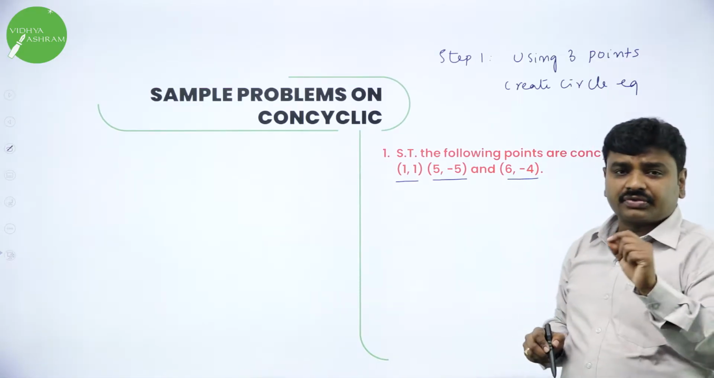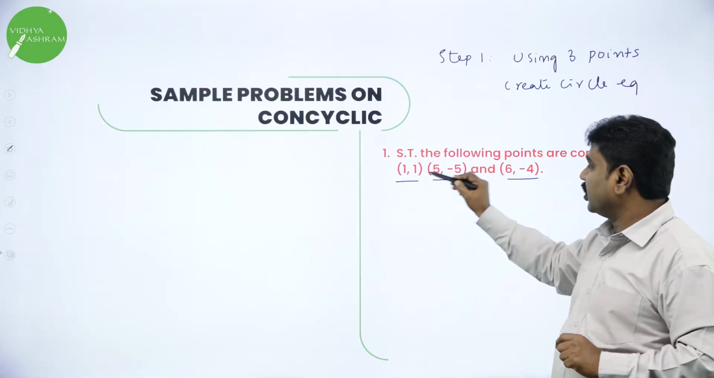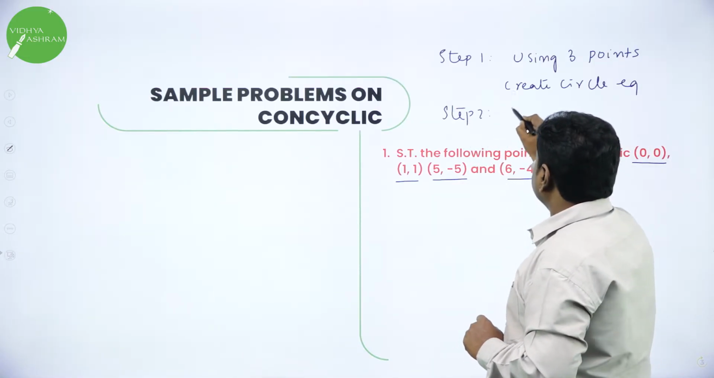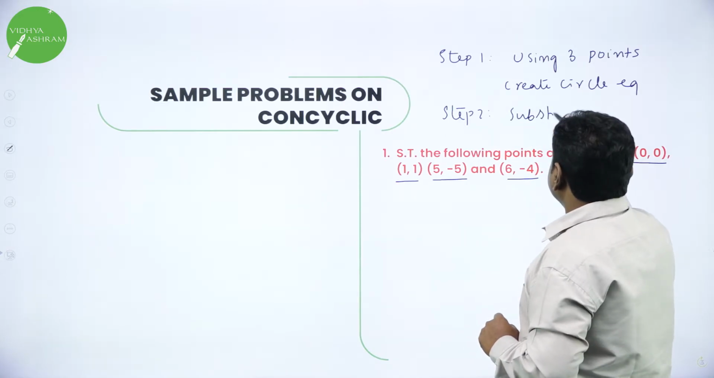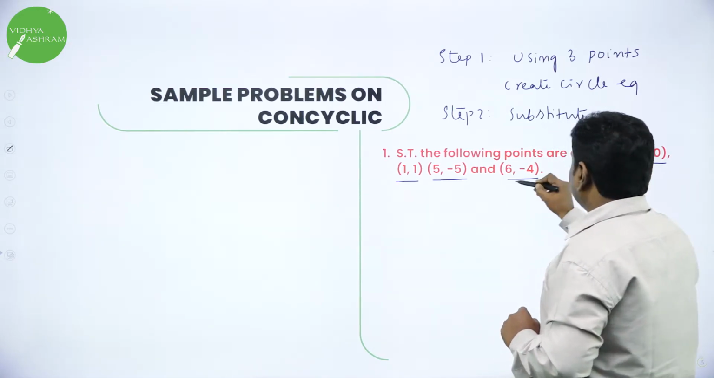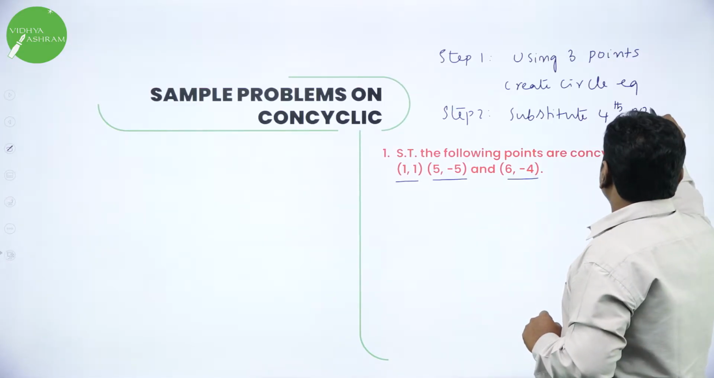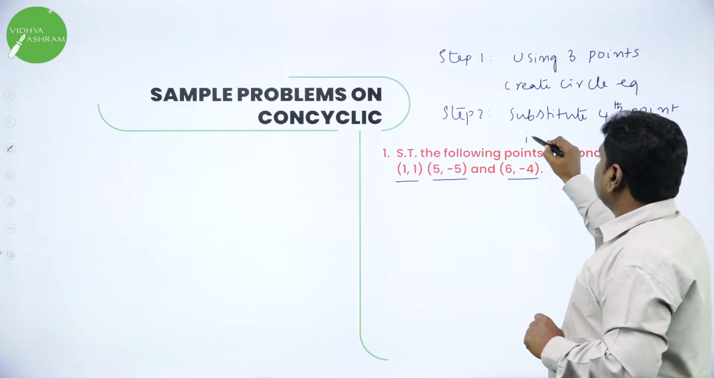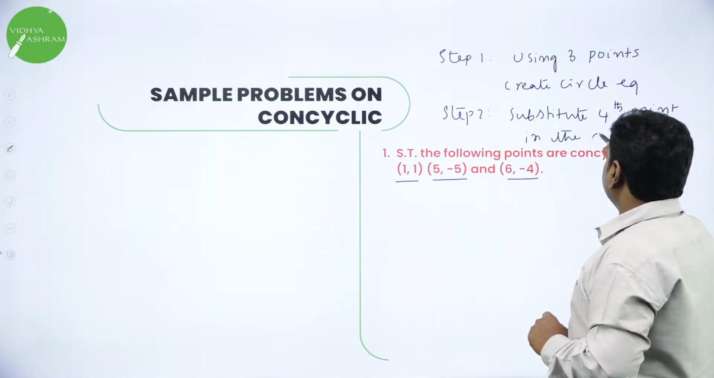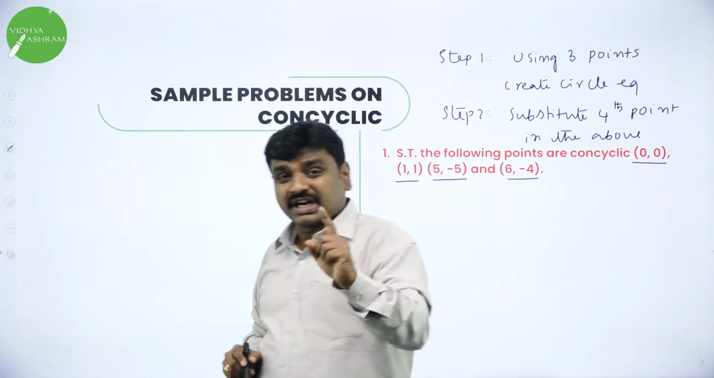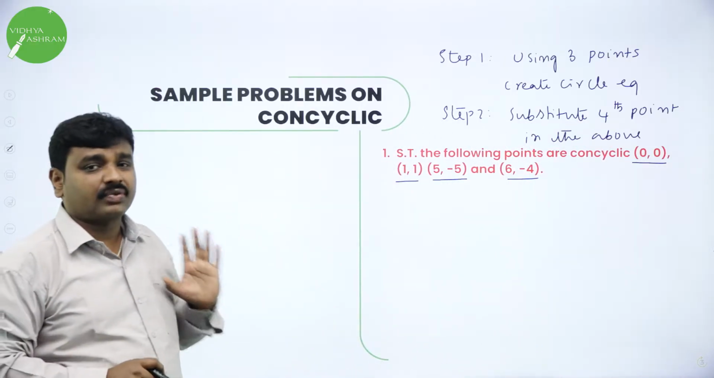So find the equation of circle passing through 3 points, (0, 0), (1, 1), (5, -5). Step 2, substitute the 4th point in the above circle. When you substitute the 4th point, if it satisfies, then that is the required circle.